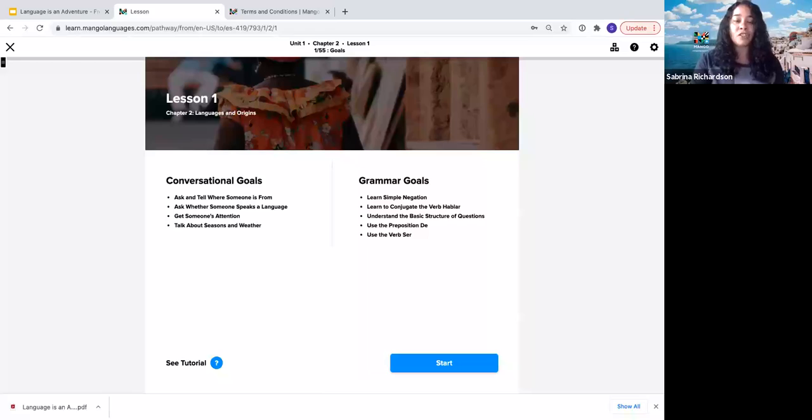Okay, so each chapter is going to start with both your conversational goals and your grammar goals. So you're going to learn how to do things like ask and tell someone where you're from, ask if someone speaks a language. So you can see that these topics line up with the title of the chapter, which is Languages and Origins. We also have grammar goals too. So this will give you just a heads up of the things that you can look forward to learning throughout the chapter.